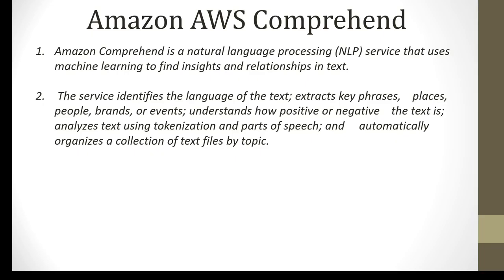neutral. On top of that, Amazon AWS Comprehend also extracts the key phrases from your text and breaks it down into different parts. For example, if you have mentioned a place or a famous personality, AWS Comprehend can also detect that and display it separately.